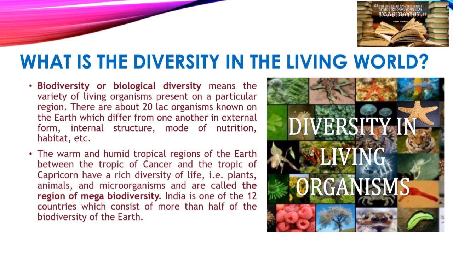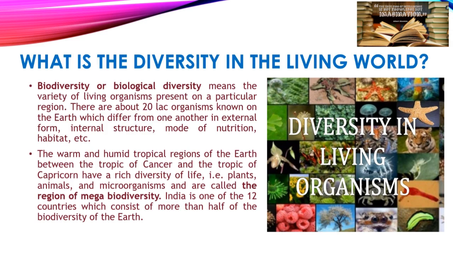The warm and humid tropical regions of the earth between the Tropic of Cancer and the Tropic of Capricorn have a rich diversity of life. The regions full of plants, animals, and microorganisms are called regions of megadiversity.